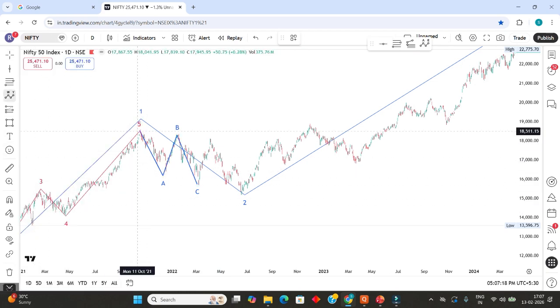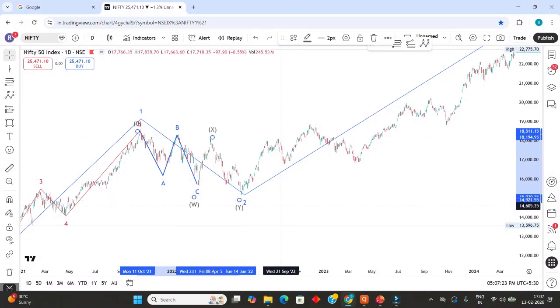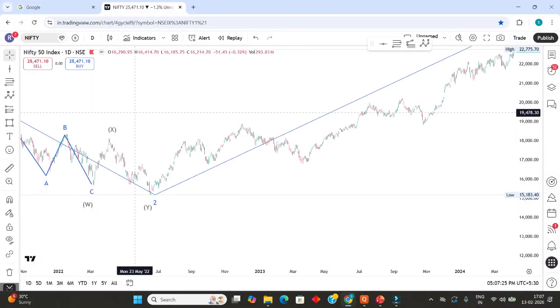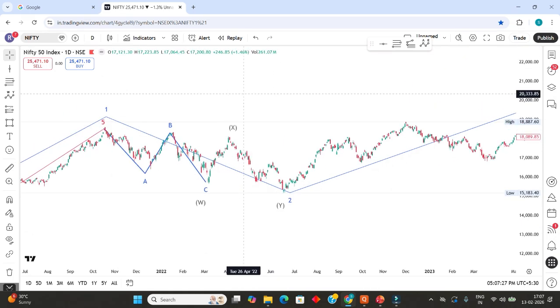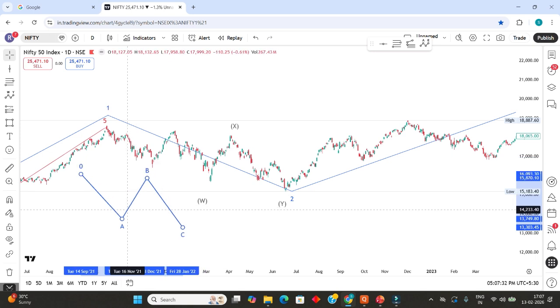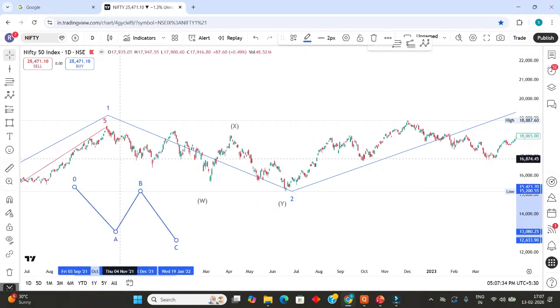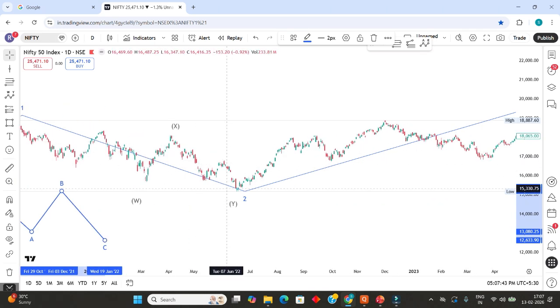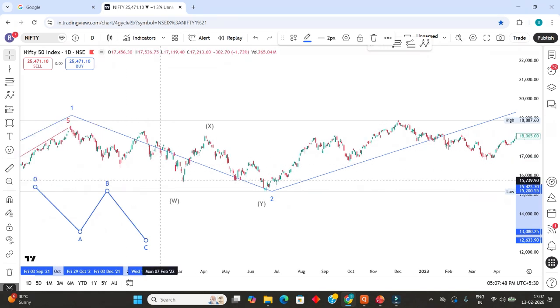This is called 0, this is W, this is X, and this is the Y. I will tell you in later stages, but this is A, this is B, and this is C. Now study the movement. A will have 5 moves, 1, 2, 3, 4, 5. B will have 3, 1, 2, 3. Again, C will have 5, 1, 2, 3, 4, 5. Five or even 9, like this movement will be there.